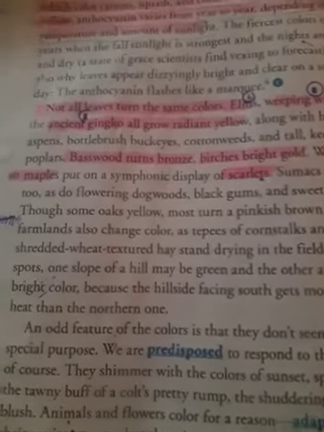Okay, now I want you to move to the last lines.